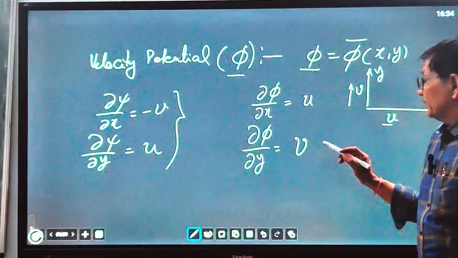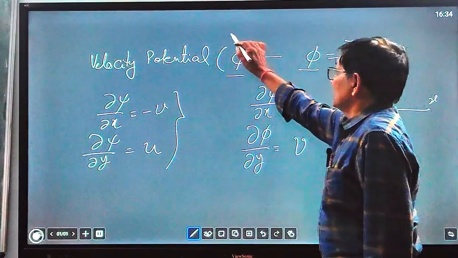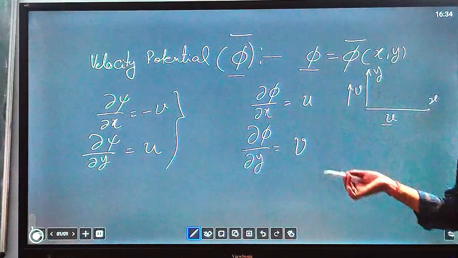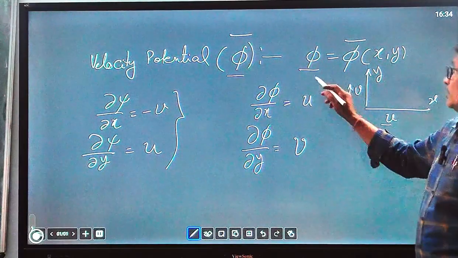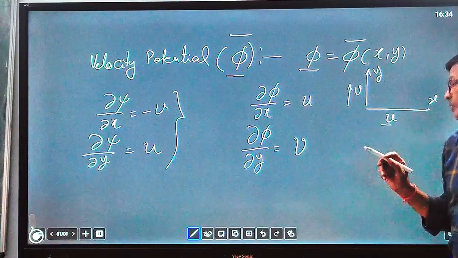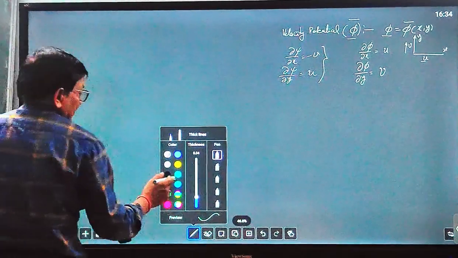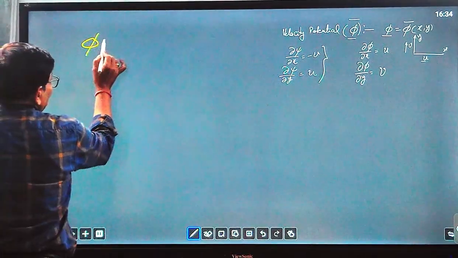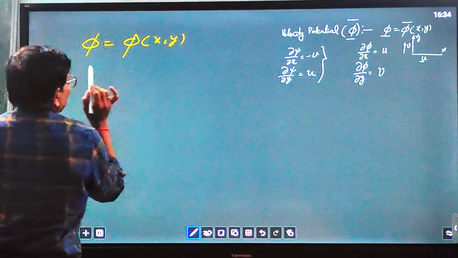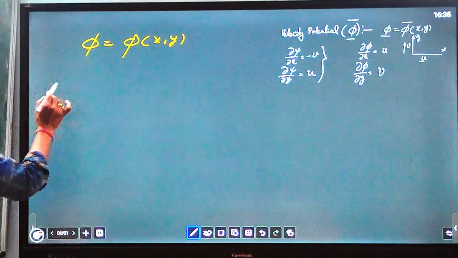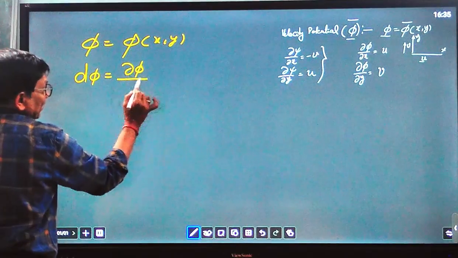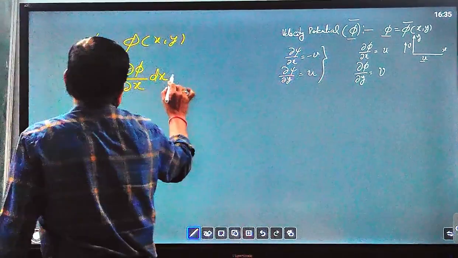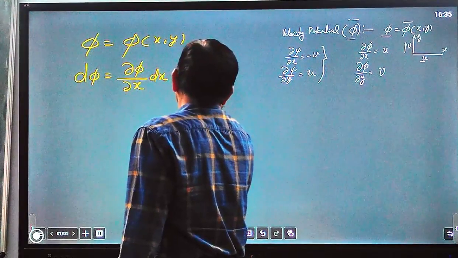We know that this parameter phi is a function of x, y, so we can determine the exact differential of phi, the total differential of phi. Total differential of phi, d phi equals del phi over del x dx plus del phi over del y dy.